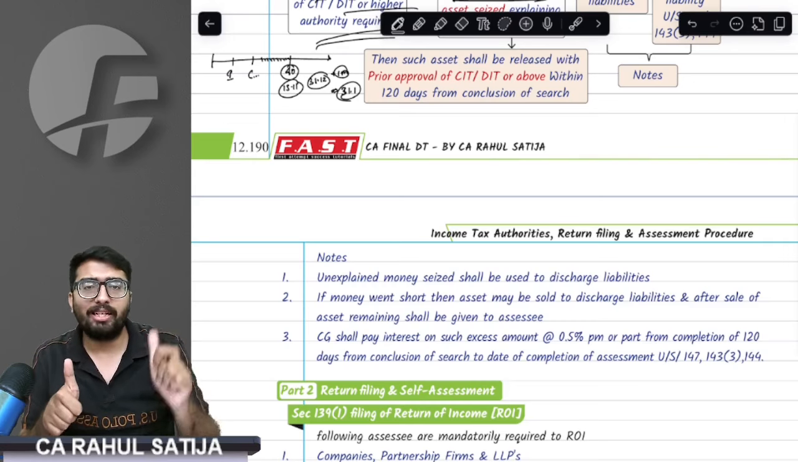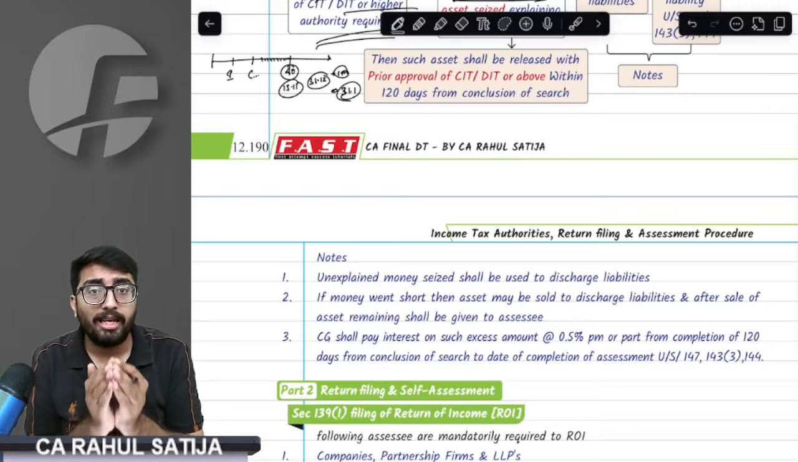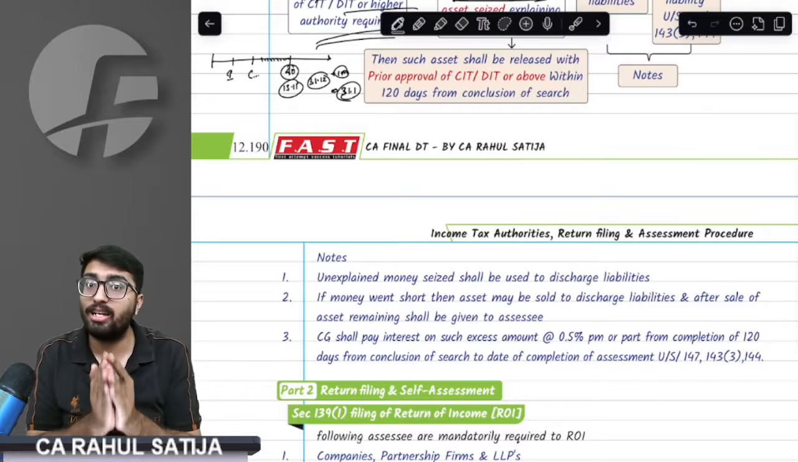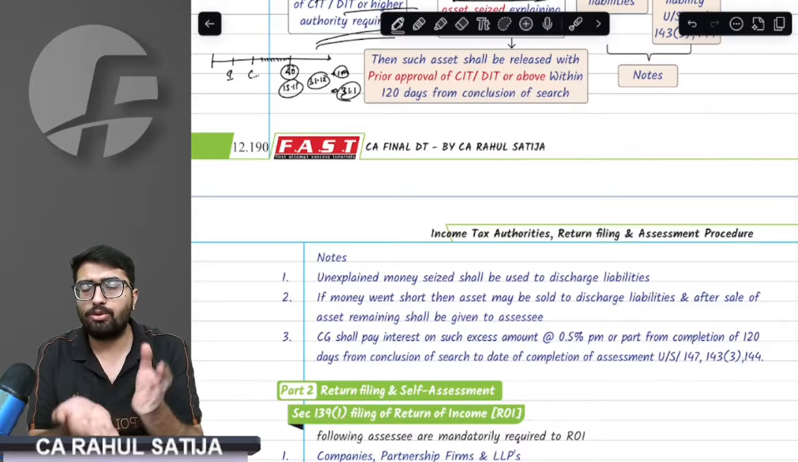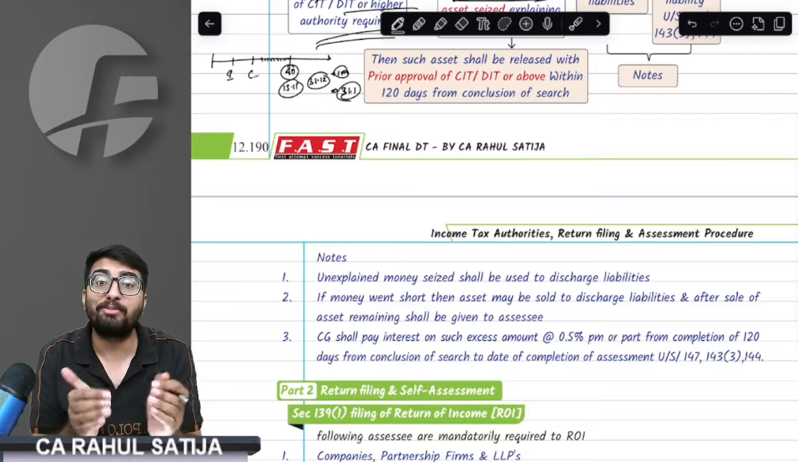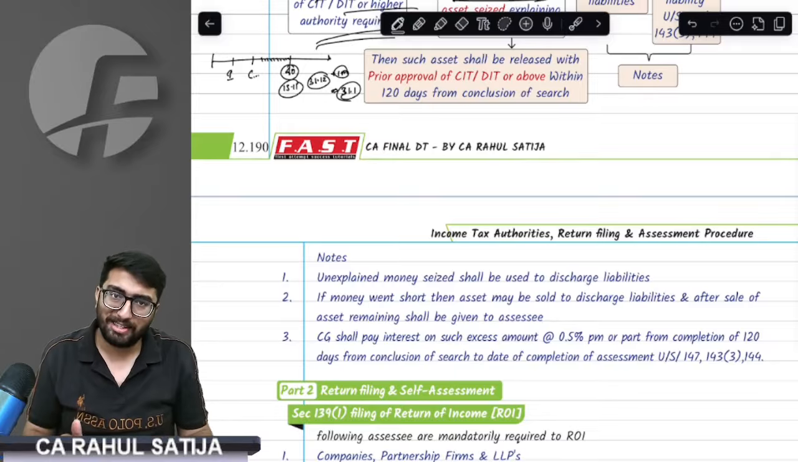The provision says the department is correct, because till the time the assessment order is passed, the department cannot sell your unexplained assets. Just to save you from interest, the department cannot sell your unexplained assets till the assessment order is passed. This judgment came in the case of Hemant Kumar Siddhi.